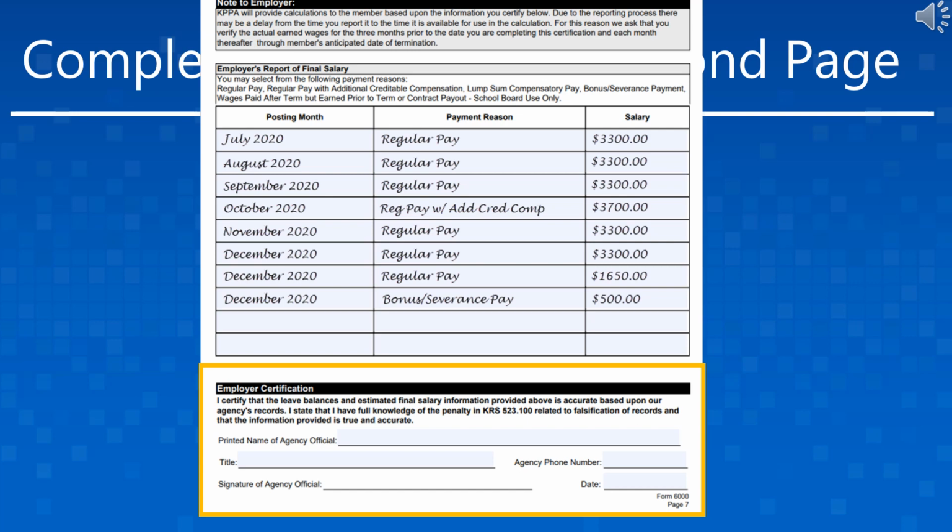It is extremely important that employers update their contacts regularly, as an unauthorized signature on the form could delay the member receiving their retirement benefits.